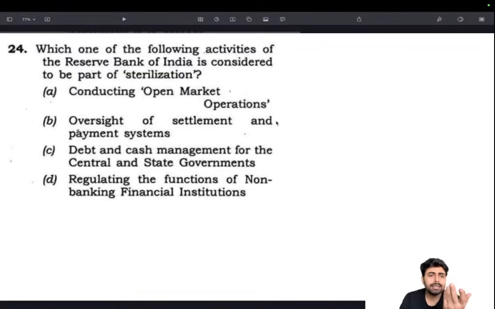So the first question is, which one of the following activities of the Reserve Bank of India is considered to be part of sterilization? What is sterilization? First we need to know what sterilization is, and then only can we understand which of the following activities are part of it. If you have heard of sterilization, right away you'll get the answer. There is nothing you need to look for, because sterilization is something we often come across in economy when we are reading that part.